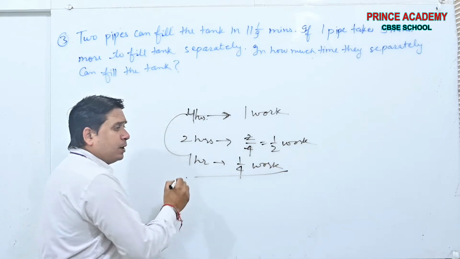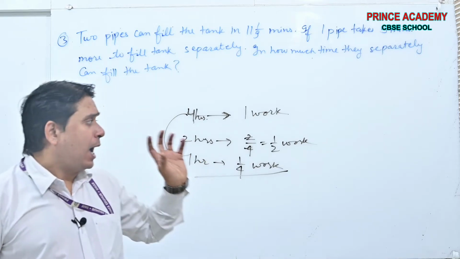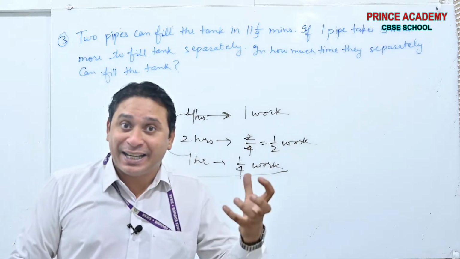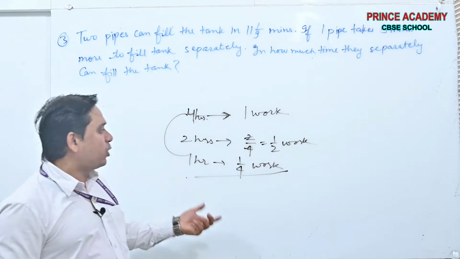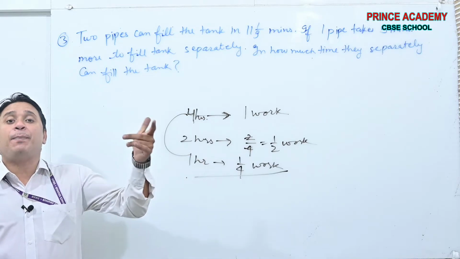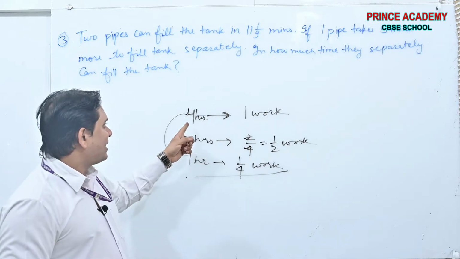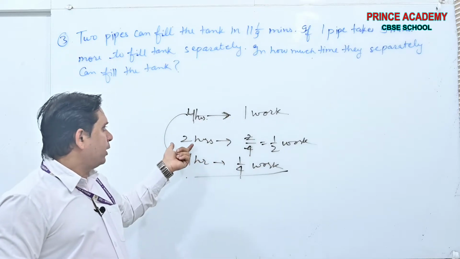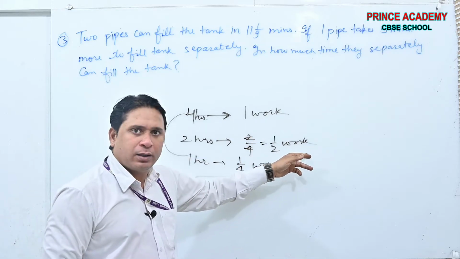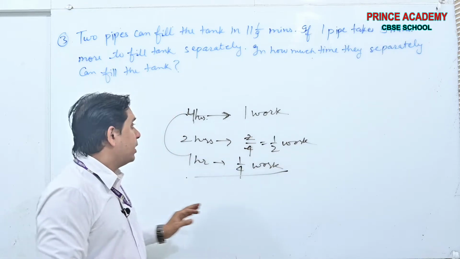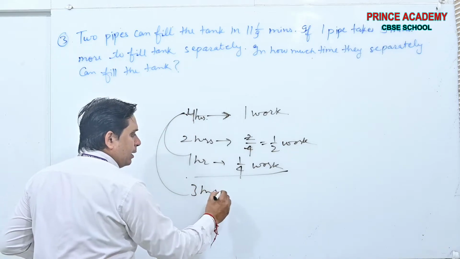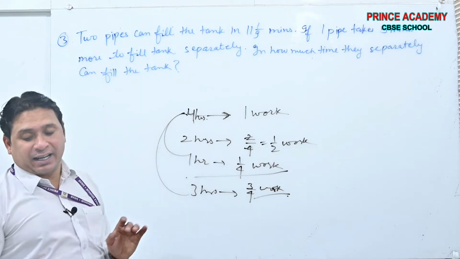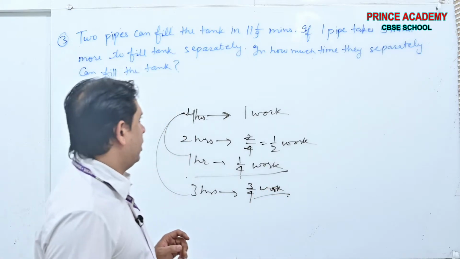What I am trying to say is, I am trying to convert to work done per hour. Its ability was to do the work in 4 hours. In 2 hours it will do half the work, in 3 hours it will do 3/4 of the work. This is the criteria.